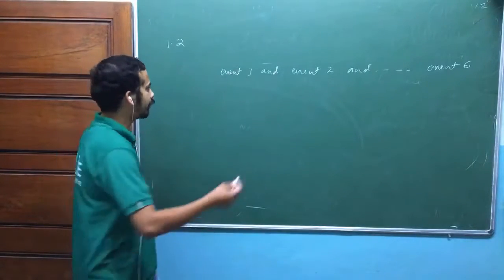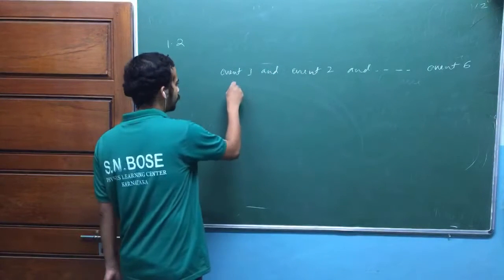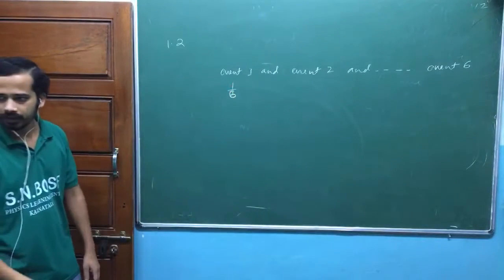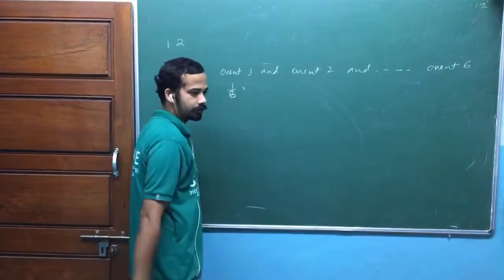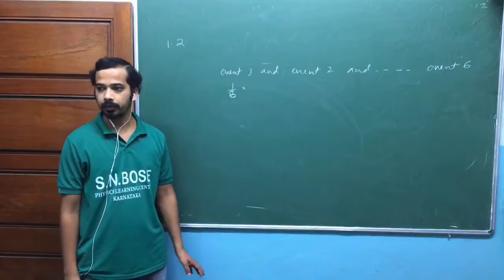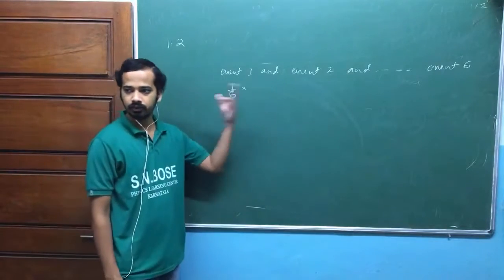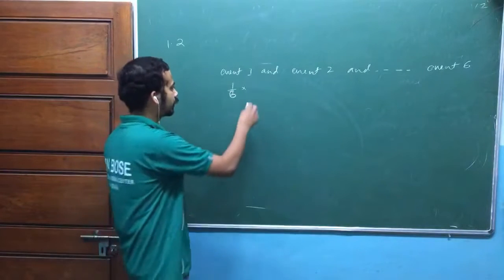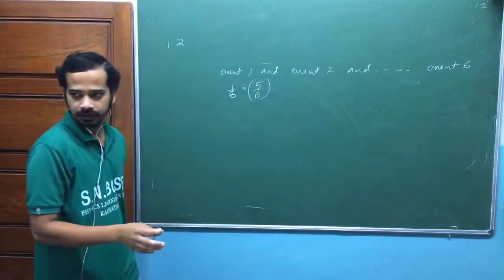Am I right? So that's what he's saying, maybe event 1, event 2, or whatever. Okay. So multiply with the probability of getting A's. Is that okay? Multiply with the probability of getting A's, and the rest of them, the rest of the 5 trials, should correspond to the probability of not getting A's. Am I right? So then only you get only 1 A's. I'm trying to find the probability of getting only 1 A's. So that's why I can multiply with 5 by 6. 5 by 6 is the probability of not getting A's, raised to 5.